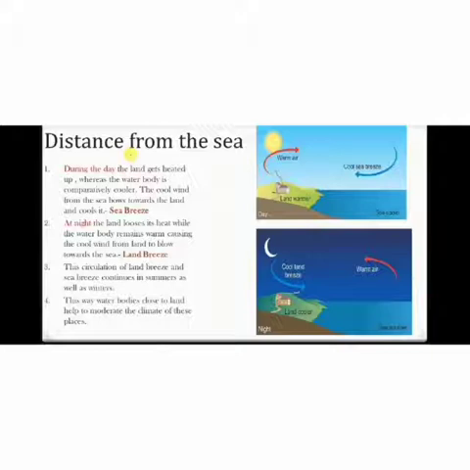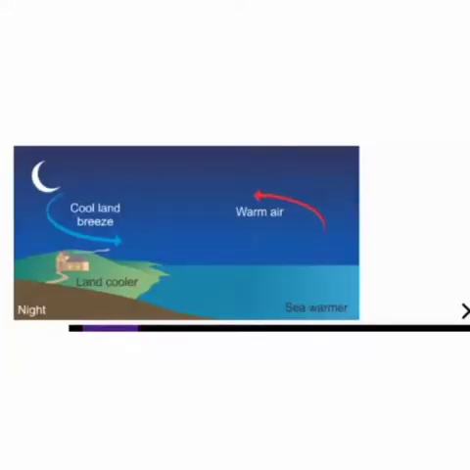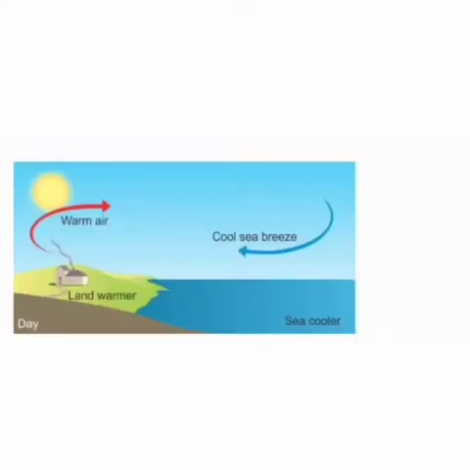Land breeze blows during the night from the land to the sea. The land becomes cooler faster than the sea, and the air above the sea becomes warmer and rises. The cooler air from the land moves to take its place. Sea breeze blows during the day, and land heats up faster than the sea. Always remember that air moves from high pressure to low pressure.